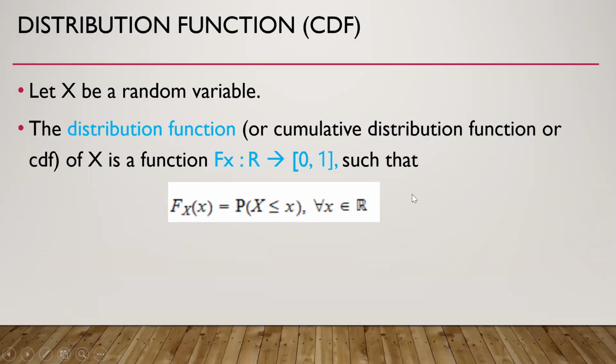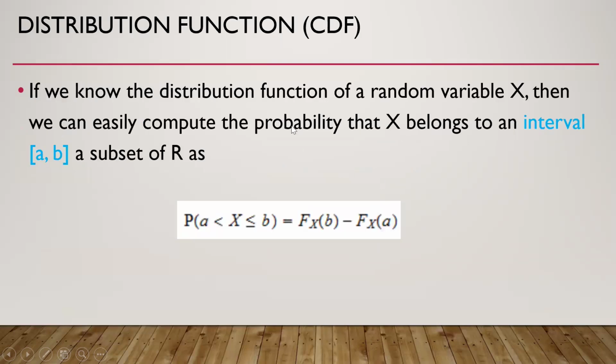So this is the definition of the distribution function. If we know the distribution function of random variable x, then we can easily compute the probability that x belongs to an interval [a, b], a subset of the support. So the probability that x belongs to the interval a and b is equal to capital F_x(b) minus capital F_x(a), that is, this difference of the distribution functions.